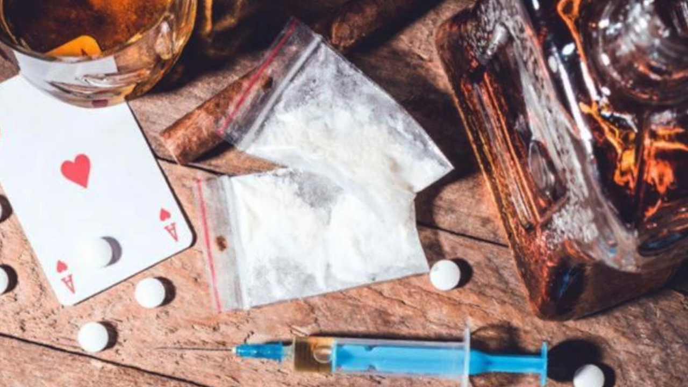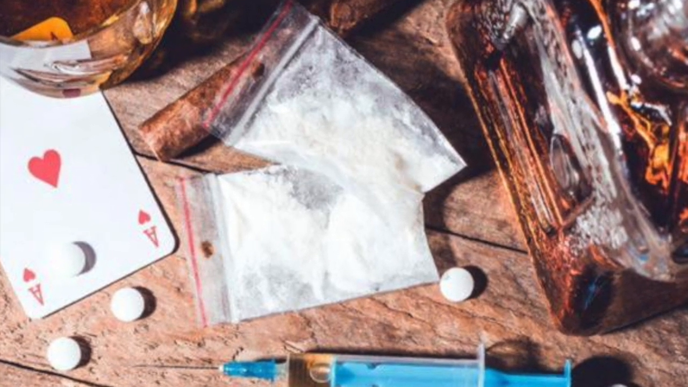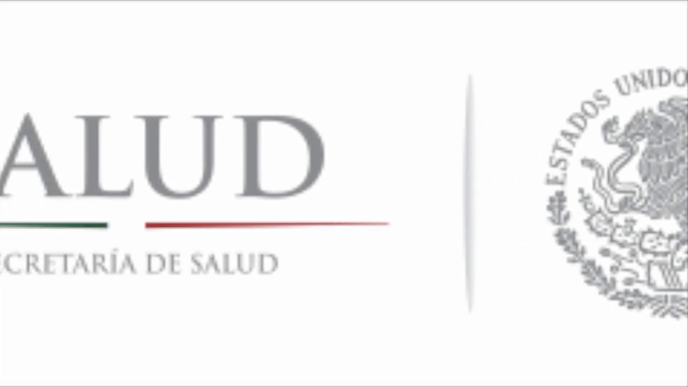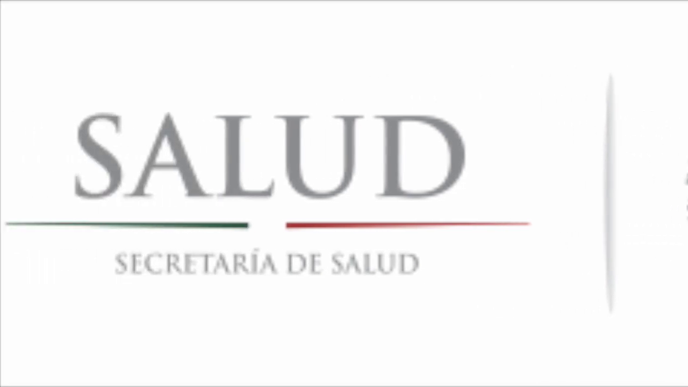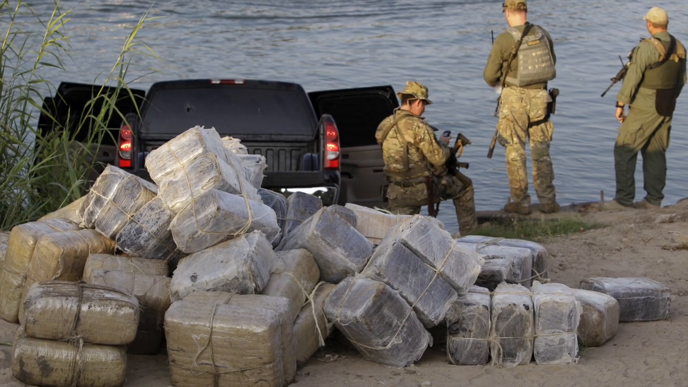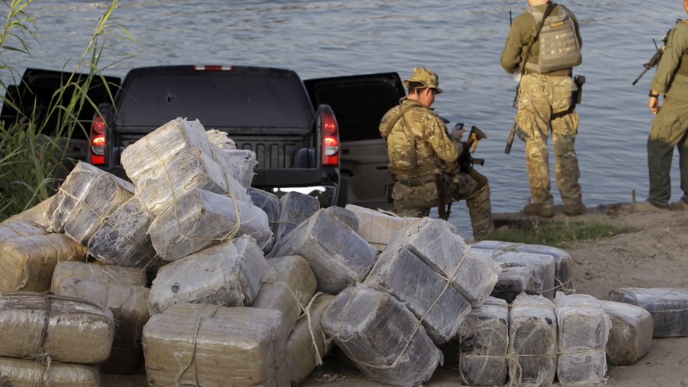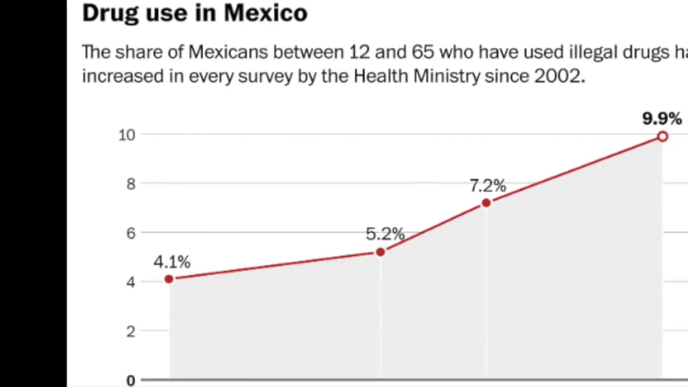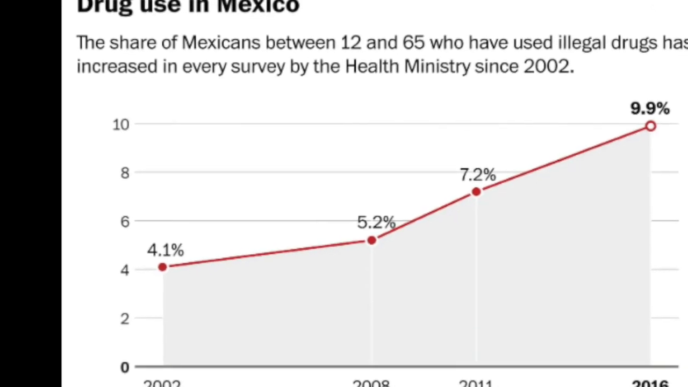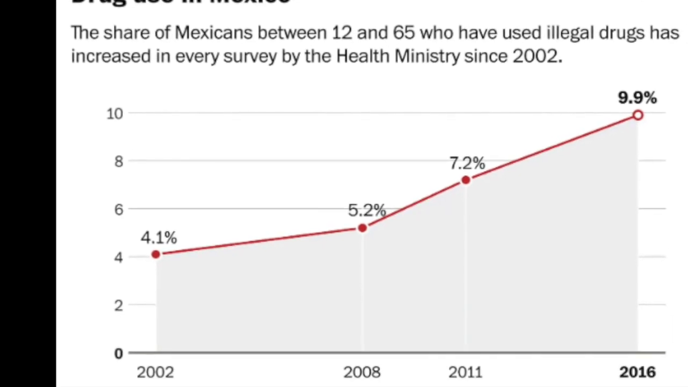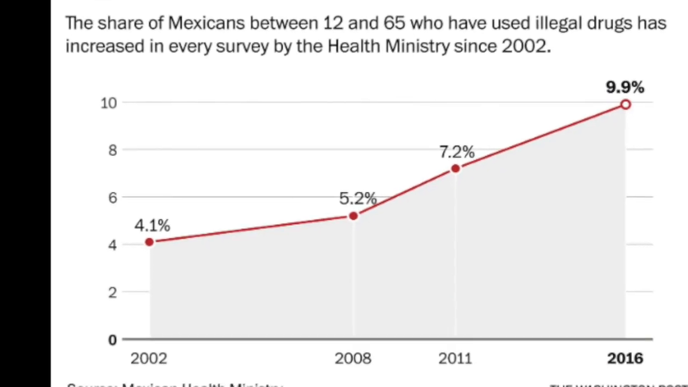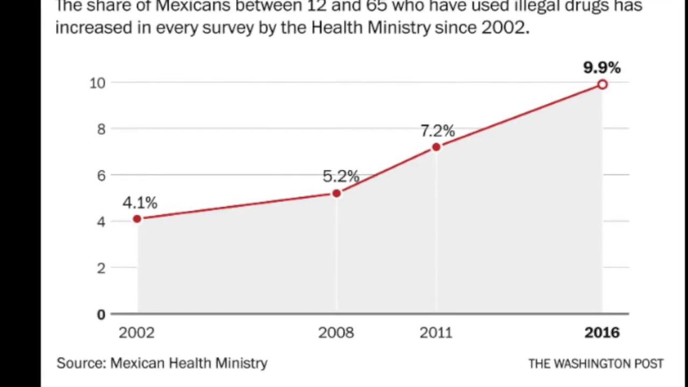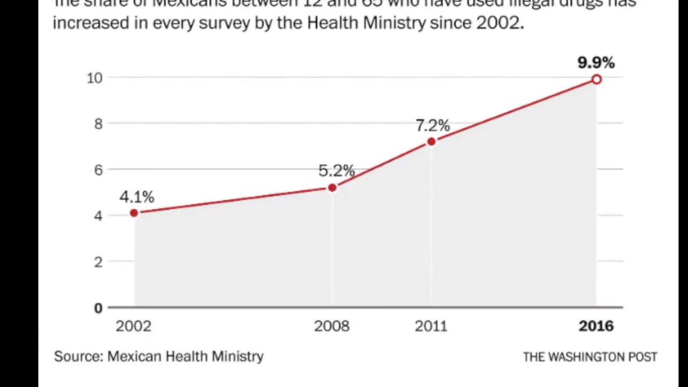This function shows the increasing percentage of the use of illicit drugs in Mexico. It was done by the Mexican Health Ministry. We can see 2 variables here, one independent and one dependent. The independent variable is time, the years shown from 2002 to 2016, and the dependent is the percentage of the population from 12 to 65 years old that have used drugs. It is an increasing polynomial function with a domain from 2002 to 2016, and a range from 4.1% to 9.9%.